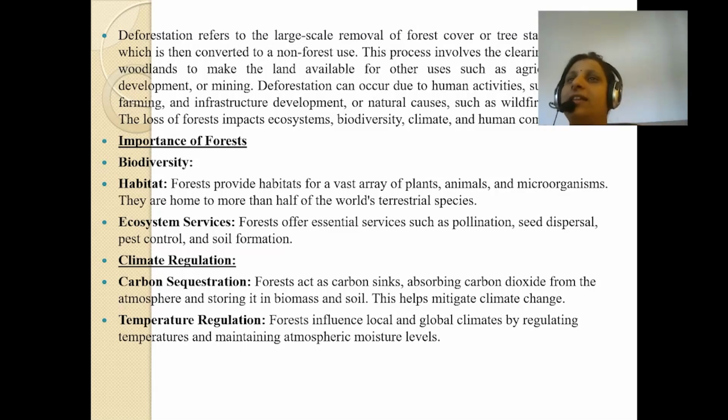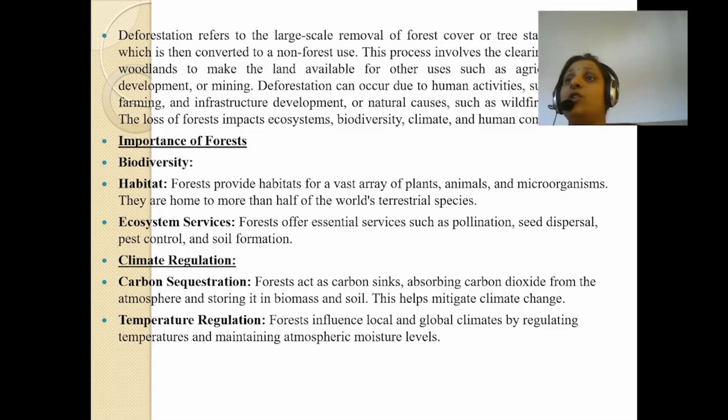Till now you only thought that the forest is only for the animals, and the jungle is something to be looked at, that we go only for visiting or for the summer break. No. Forests are a necessity for us also, like land, bridges, and dams are a necessity. In the same way, forests are also a necessity for us. Because as it is written, it acts as a carbon sink, absorbing carbon dioxide from the atmosphere and storing it in biomass and soil.